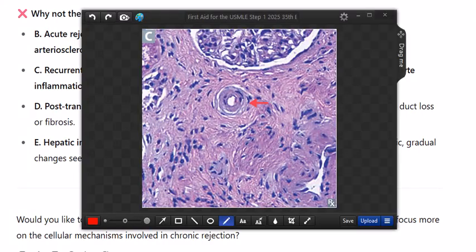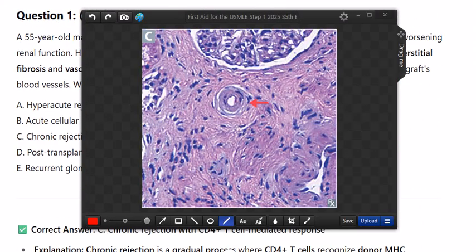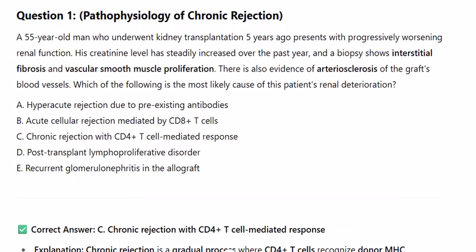Here are two USMLE-style questions, focused on chronic transplant rejection, including the underlying pathophysiology and organ-specific manifestations. Question 1, Pathophysiology of chronic rejection.